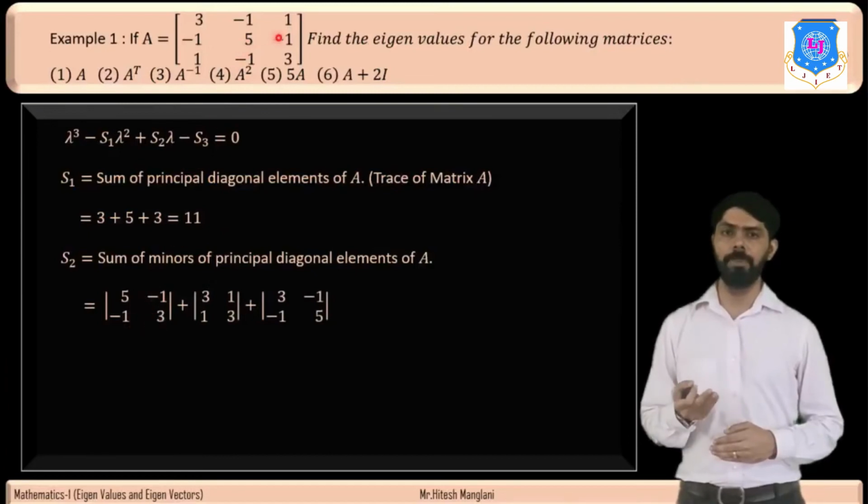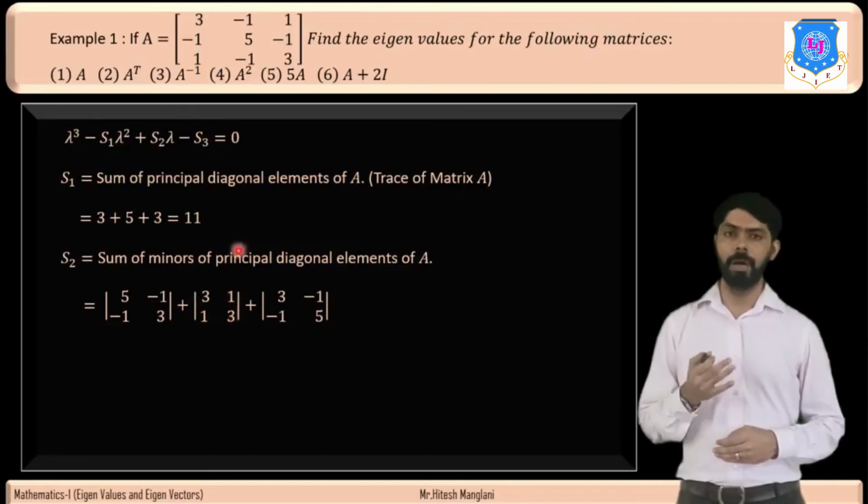We take the determinant of that matrix. Plus now we take the minor of 5, and 5 is in the second row and second column. So we hide the second row and second column, and the matrix will be 3 1, 1 3. We take its determinant, plus now we find the minor of 3, which lies in the third row and third column. So we hide the third row and third column.